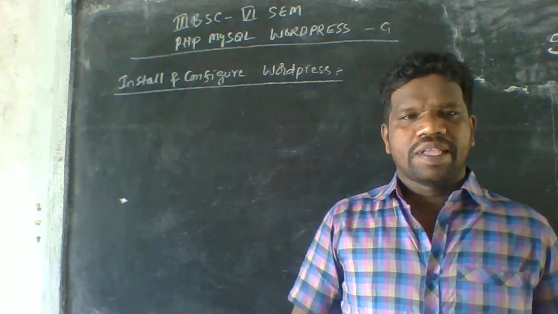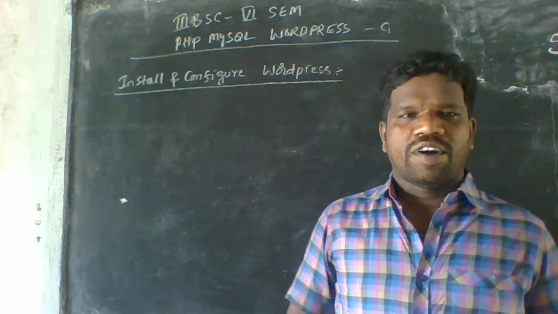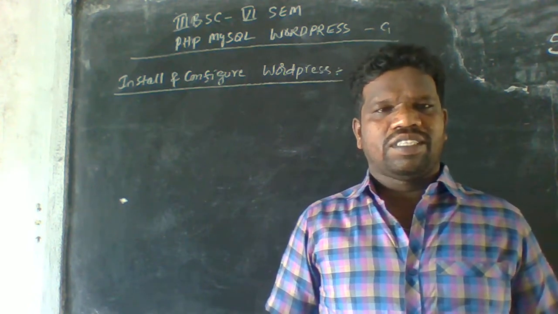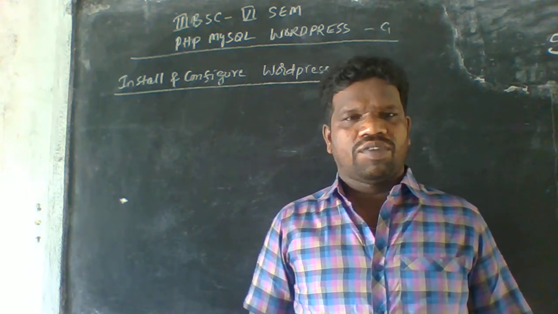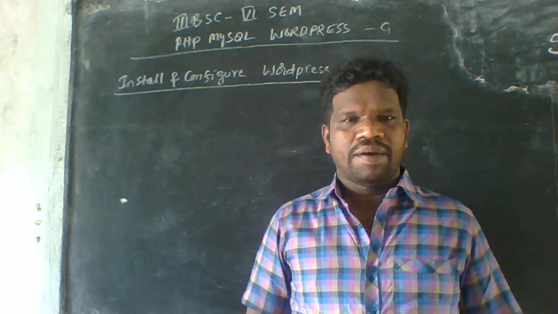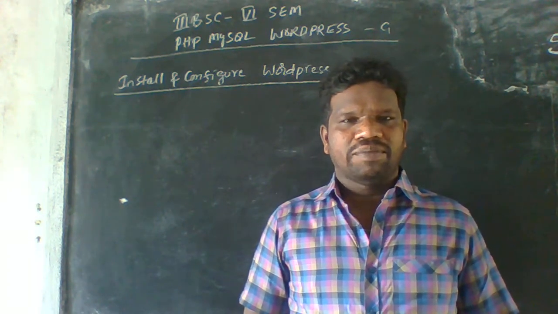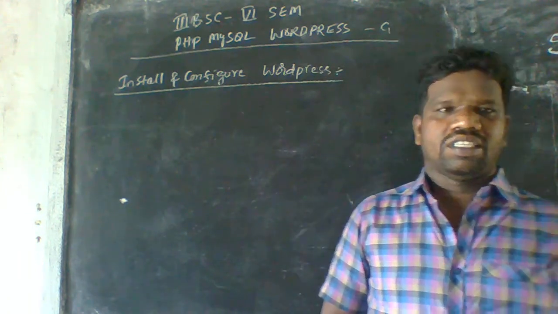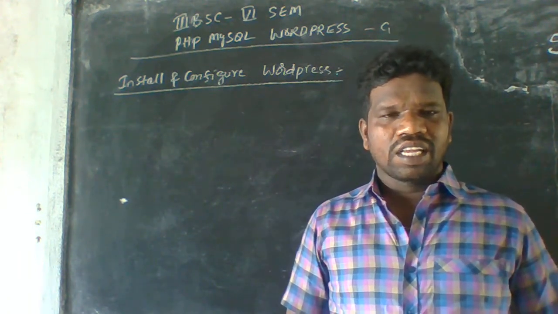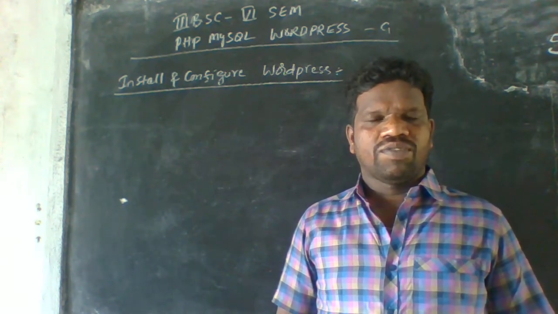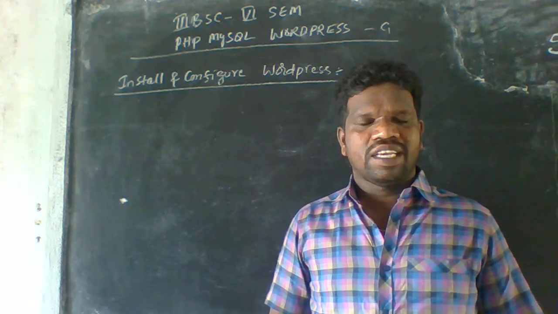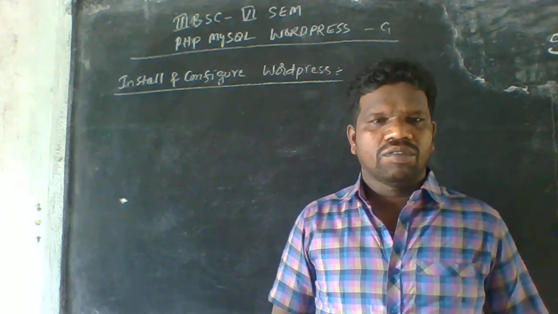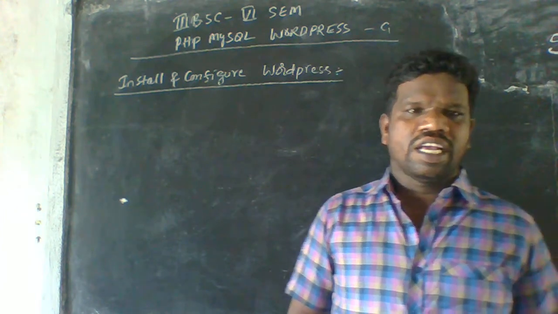So what is WordPress? What is the use of WordPress? WordPress is open source software. Using WordPress, we can build or create websites and blogs. WordPress is very useful when you are constructing a huge volume of websites or a huge volume of blogs. Actually, we are using HTML documents.